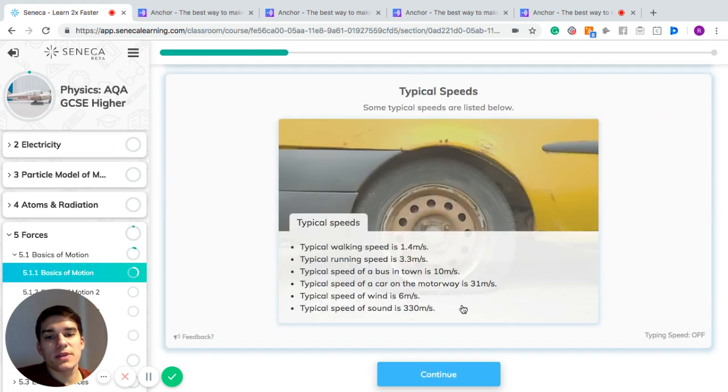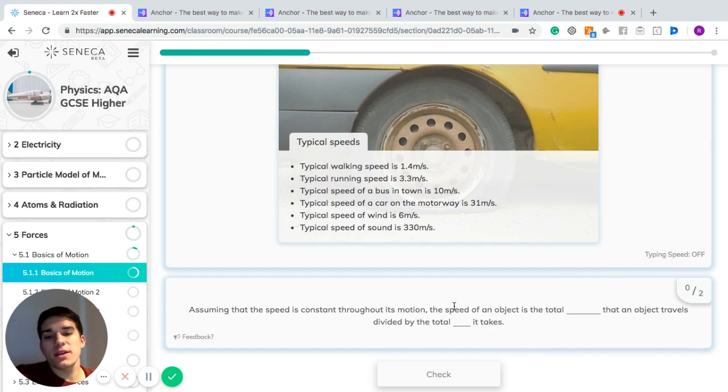So some typical speeds for you. If you're walking, you're going to be walking about 1.4 meters per second. If you're running, it's going to be 3.3 meters per second. A bus in the centre of town might be 10 meters per second. A car on the motorway will be 31 meters per second. The speed of the wind might be 6 meters per second. And the speed of sound is 330 meters per second.